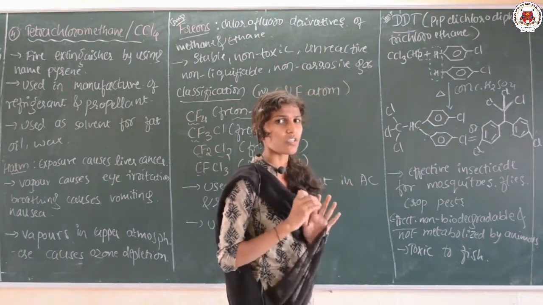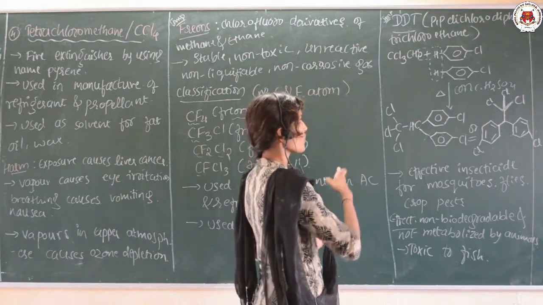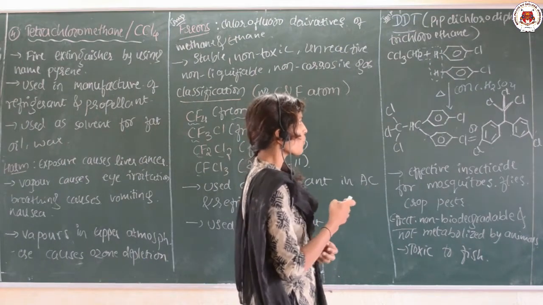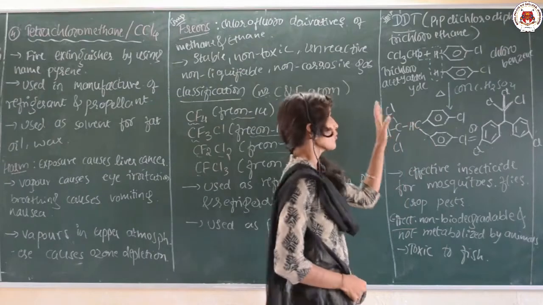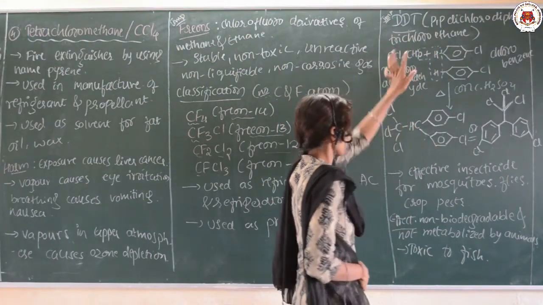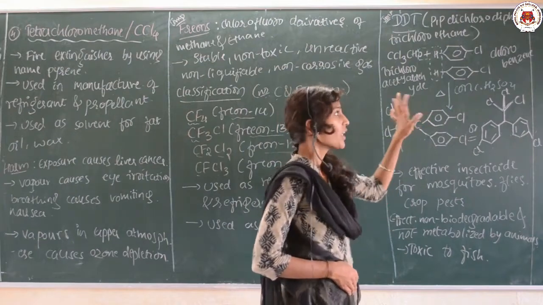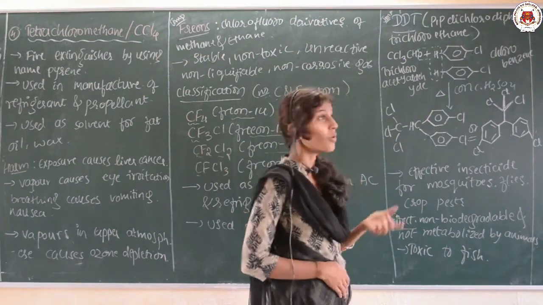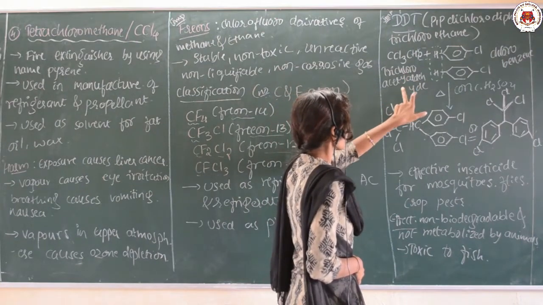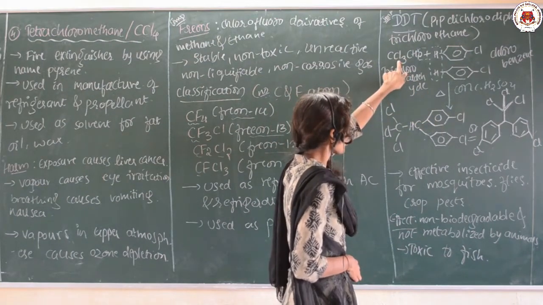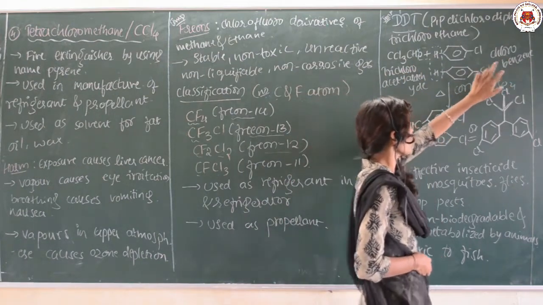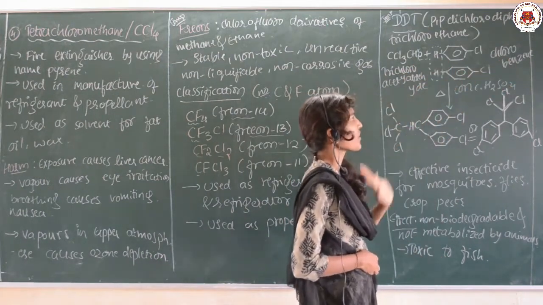Its structure is very important. Several times they are going to ask you to draw the structure of DDT. The last bit of the topic, DDT, is dichloro diphenyl trichloroethane, which is very important. It means they will ask its structure and how DDT is prepared. DDT is prepared using trichloroacetaldehyde. Trichloroacetaldehyde is treated with chlorobenzene. Two chlorobenzenes are taken here.